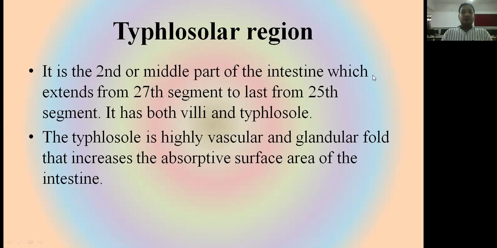Now, the typhlosolar region. It is the second or middle part of the intestine, which extends from the 27th segment to the 25th segment from the last. It has both villi and typhlosole. The typhlosole is a highly vascular, granular fold. This fold increases the absorptive surface area of the intestine. The folds make more surface area for absorption.